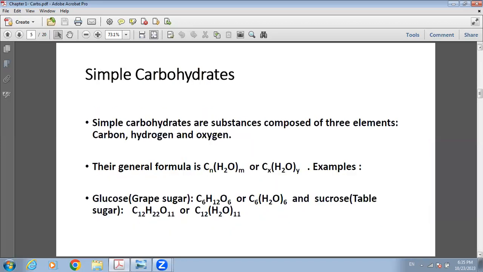Simple carbohydrates are substances composed of 3 elements: carbon, hydrogen, and oxygen. The general formula of simple carbohydrates is CnH2nOm, where n and m are numbers. In glucose, for example, which is C6H12O6, n is 6 and m is also 6. In table sugar or sucrose, which is C12H22O11, n is 12 and m is 11. So as we can see, n and m represent whole numbers, multiples of carbon and water.